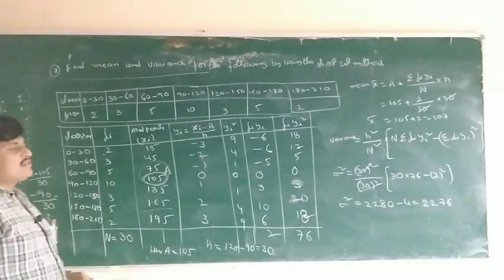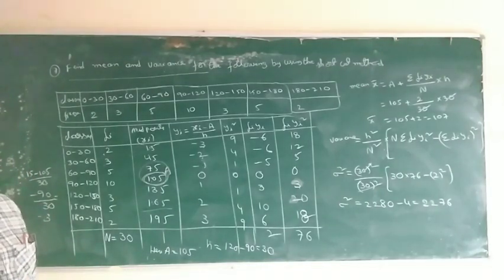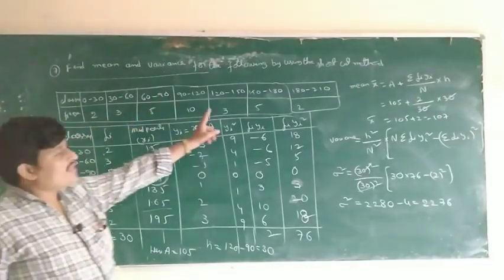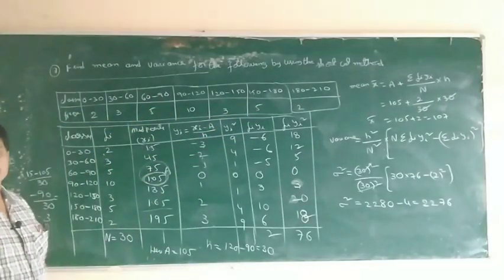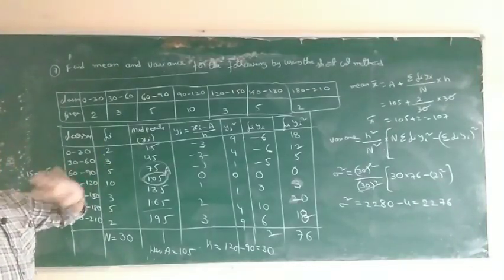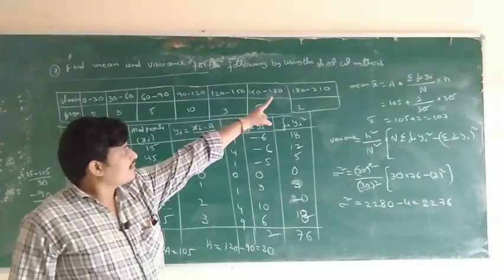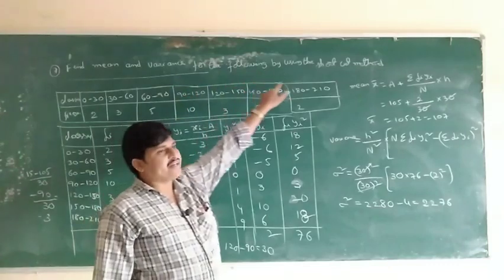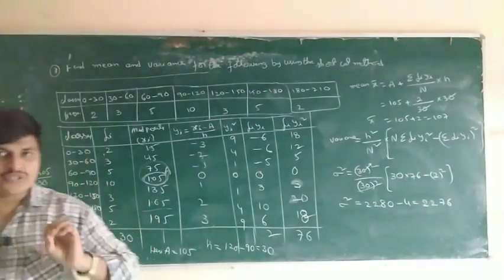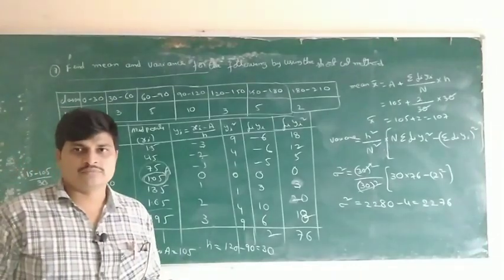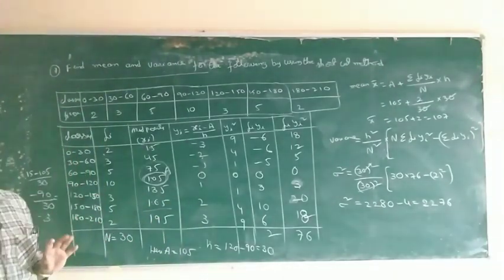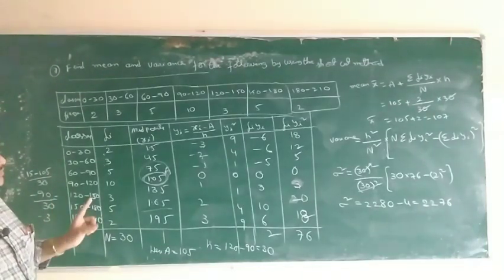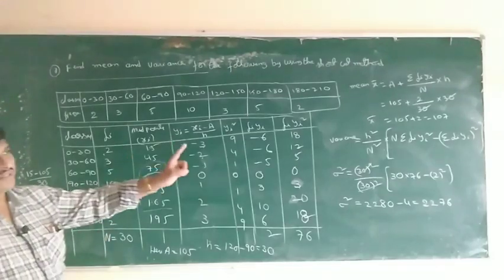For example, in our examination, find mean and variance for the following data. This is the question. If the shortcut method is not given, and it only says find mean and variance for the following data, which type of method do we have to do? Not given. So okay, you have to do the shortcut method.